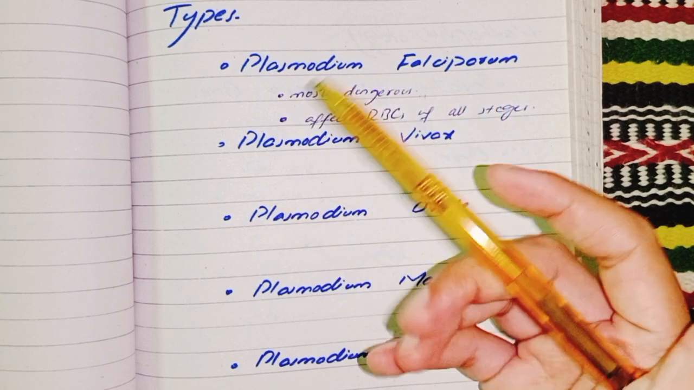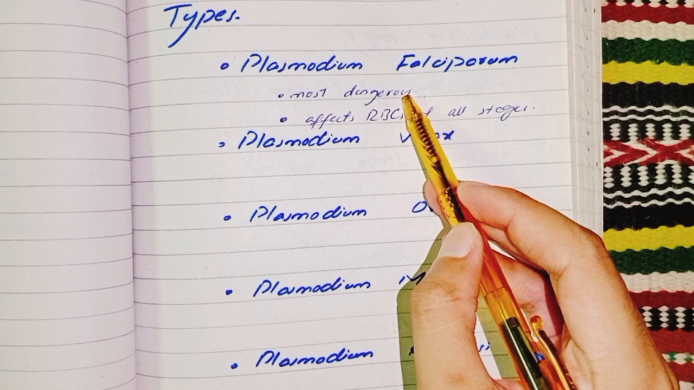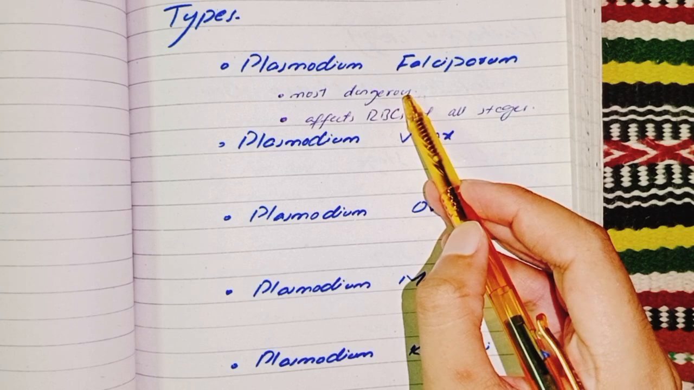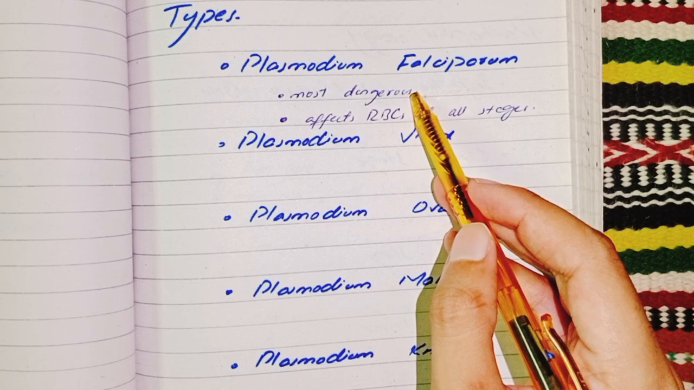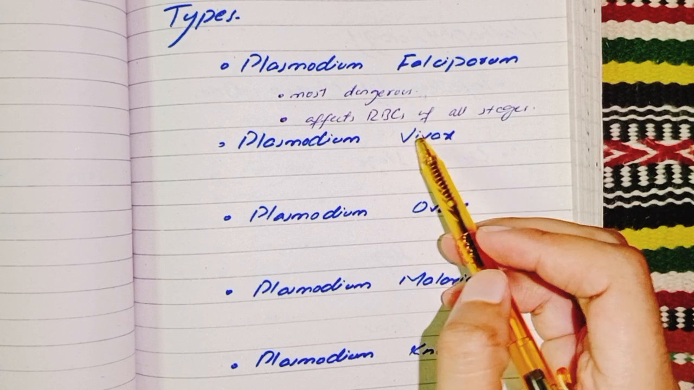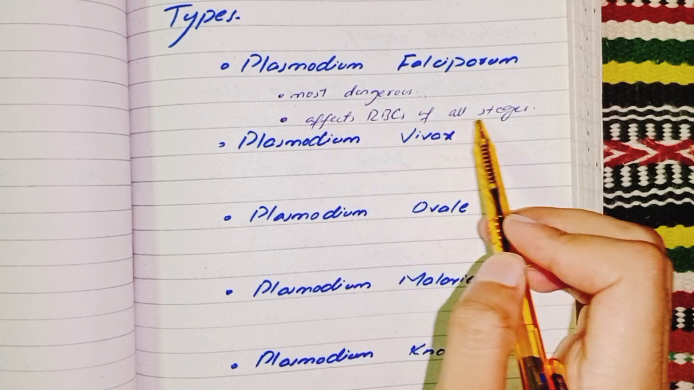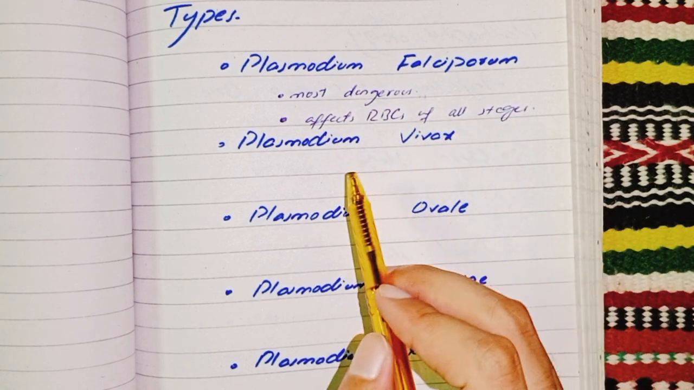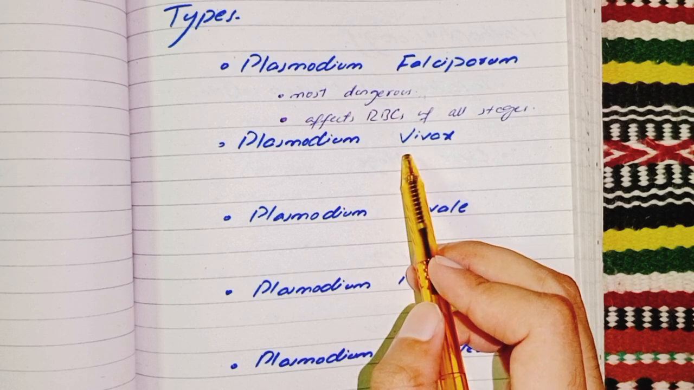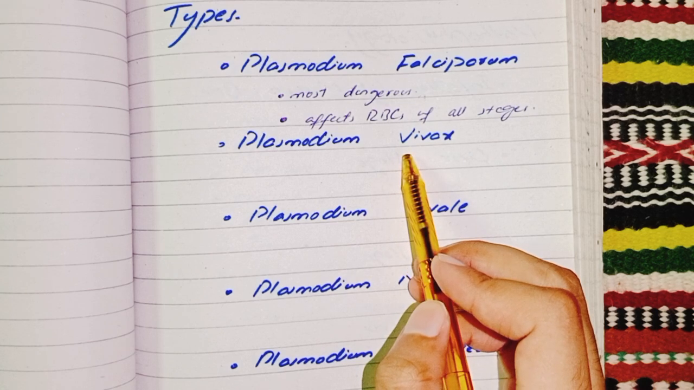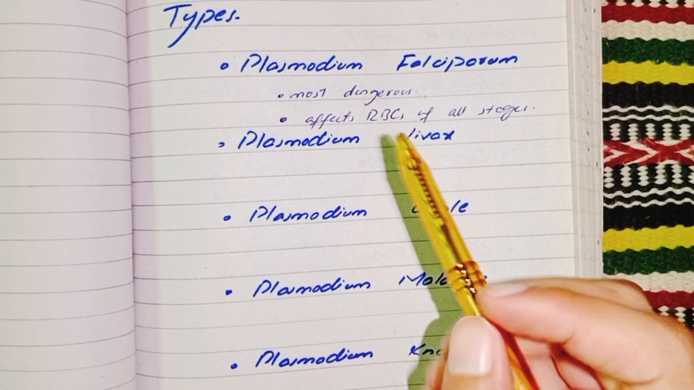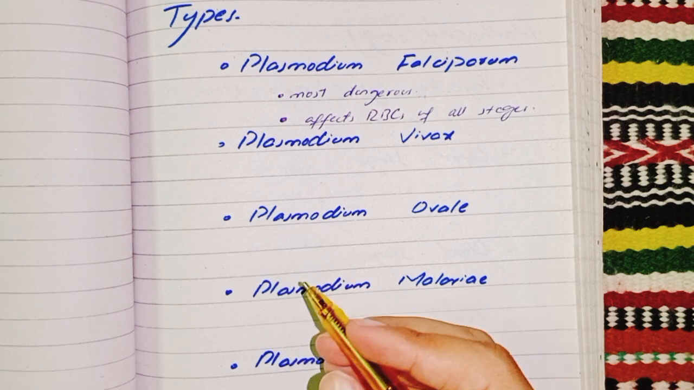Plasmodium falciparum is the most dangerous species, responsible for the majority of malaria-related deaths. It causes severe malaria due to its ability to affect red blood cells of all stages. Second is Plasmodium vivax. It causes a milder form of malaria but can lead to severe disease in some cases, and it has a dormant liver stage.